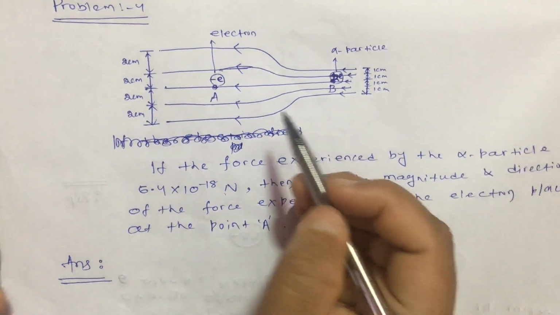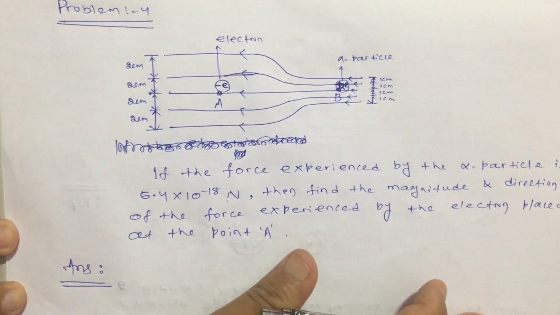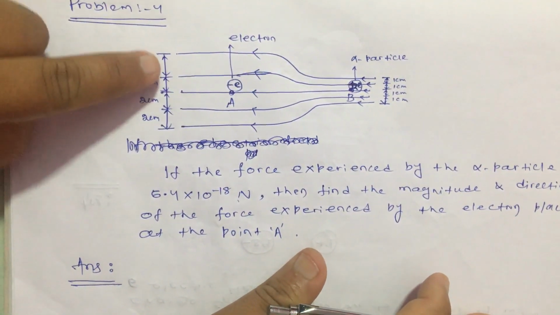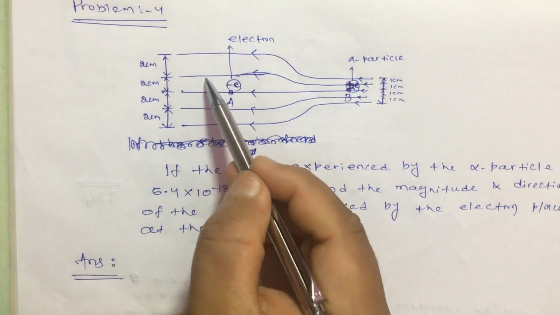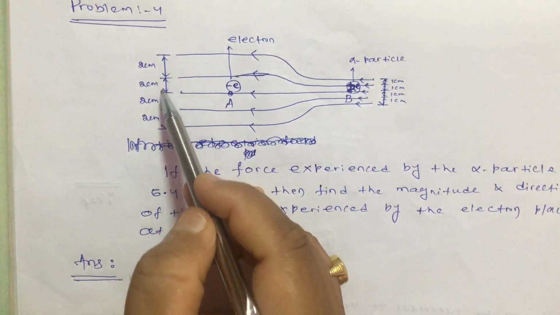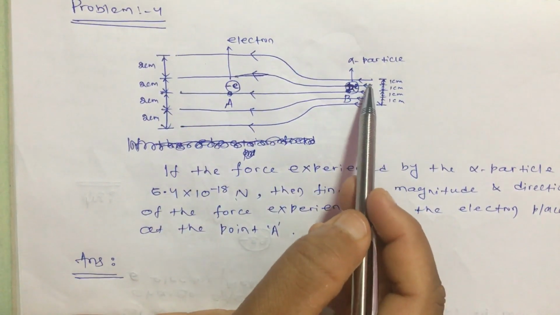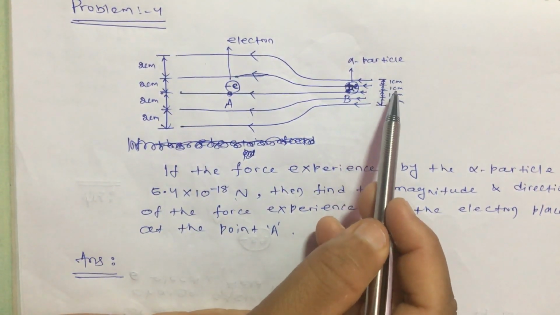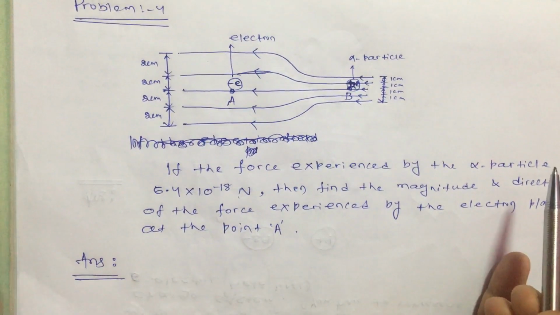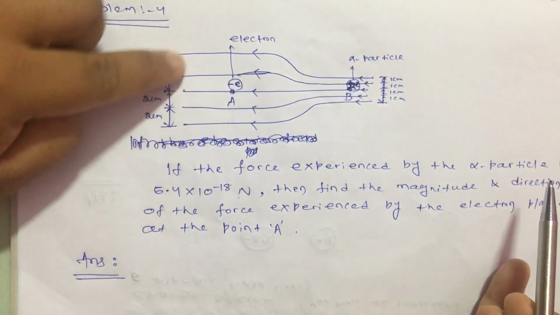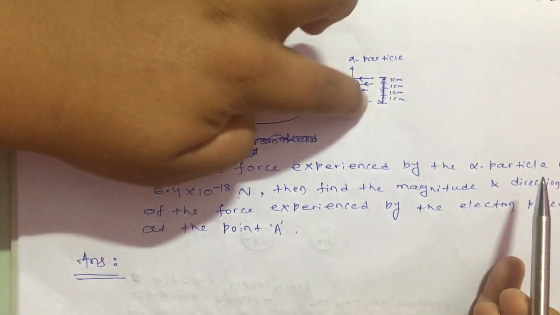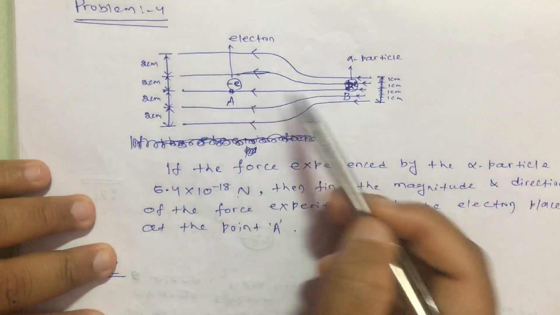A diagram is given like this. Here these lengths are given, the separation between these lines. They are 2 centimeter, and along this side the separation is 1 centimeter. Along this side they are parallel to each other, along this side also they are parallel to each other. There are 2 points given, A and B.